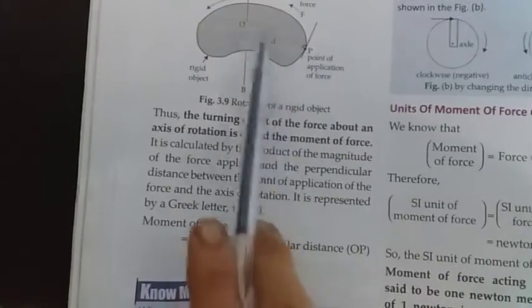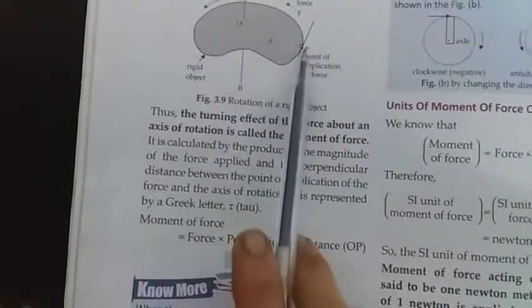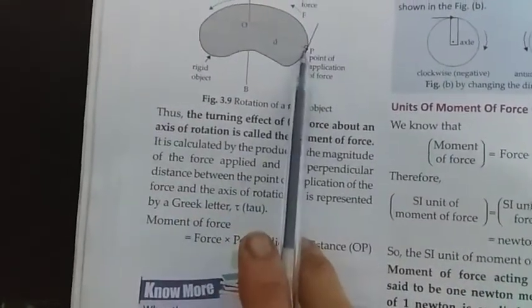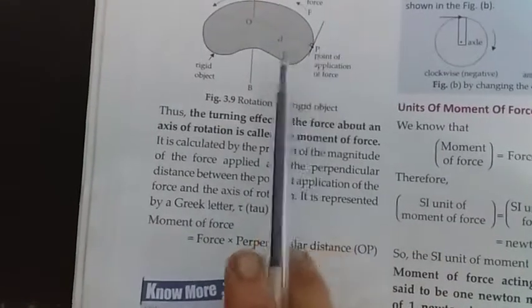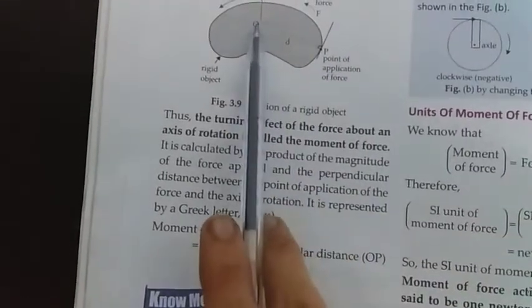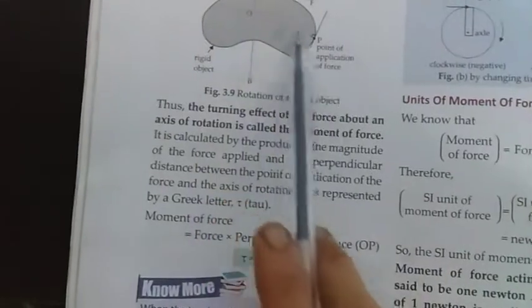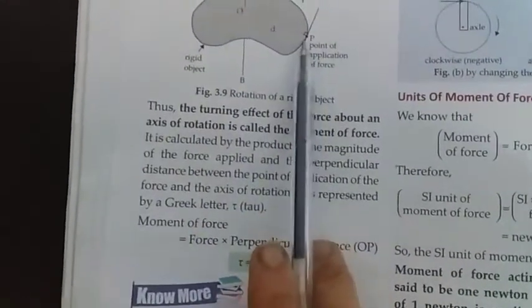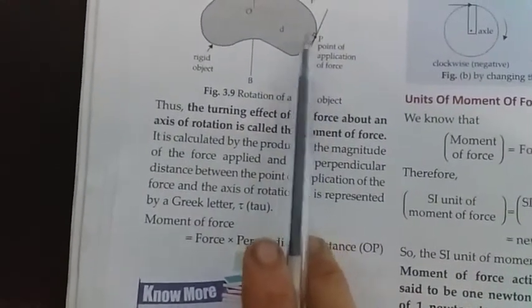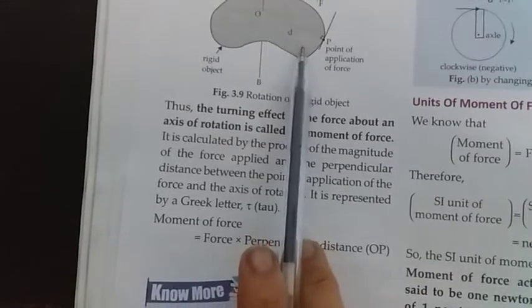The force is 1 Newton and this distance is 1 meter, the perpendicular distance between the point of application of force and the axis of rotation. This is the perpendicular distance and this distance is 1 meter. Then we can say that the moment of force is 1 Newton meter.